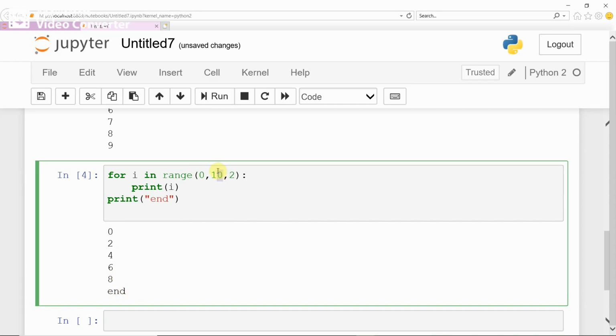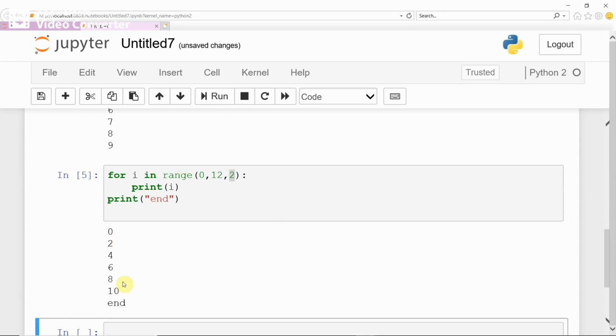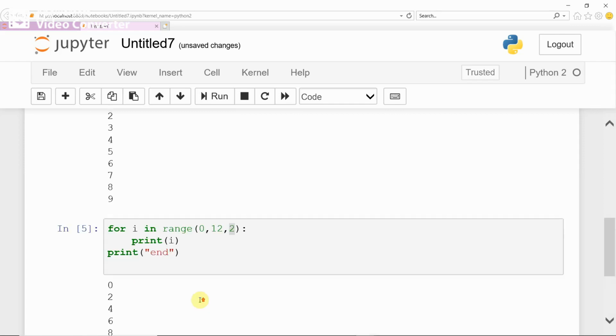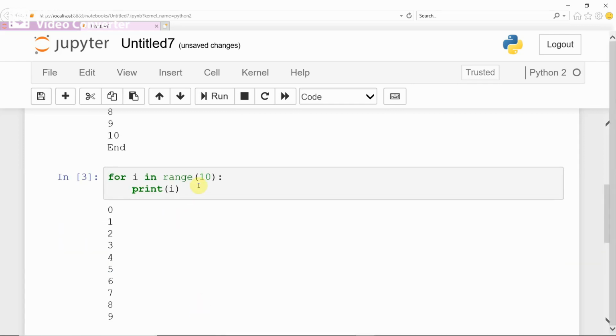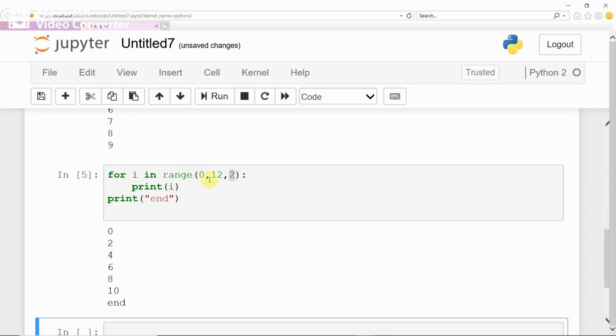If you want to generate till 10, then you have to give 12. Initializing value 0, stopping value 12, increment step 2. This way, 0 to 10. This is another variation of the for loop. You have seen the for loop in a simple form using just range and the ending value. Here you are seeing the for loop with the beginning value, ending value, and then the increment step.